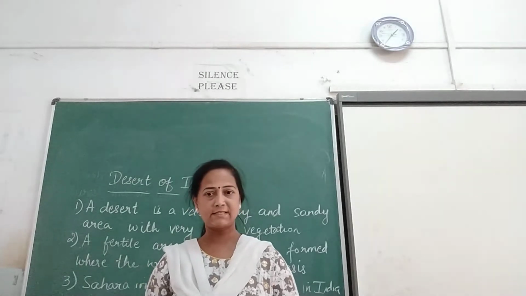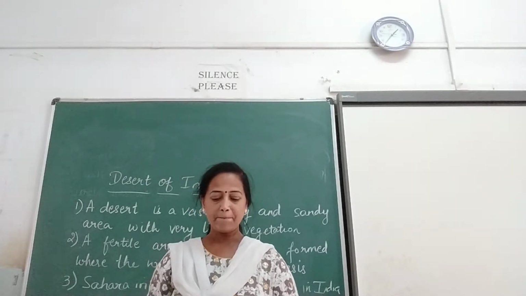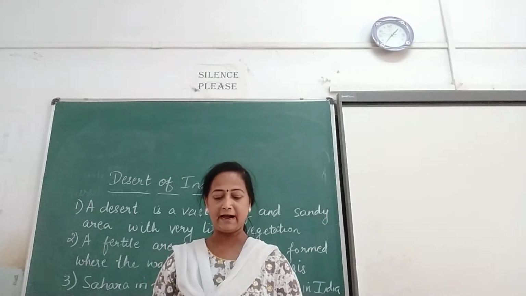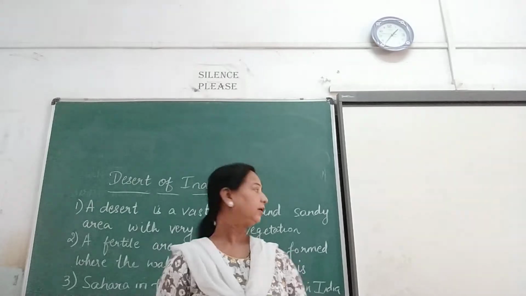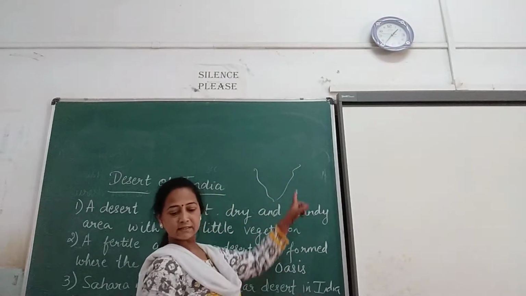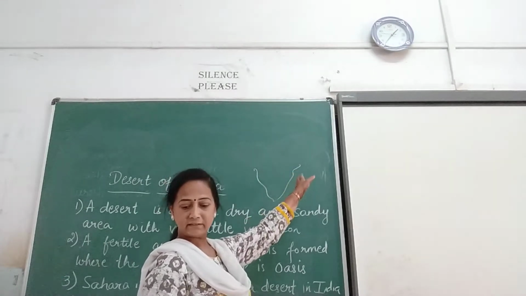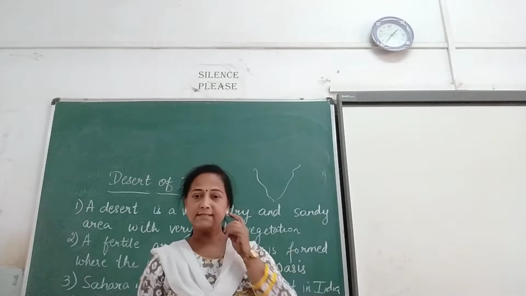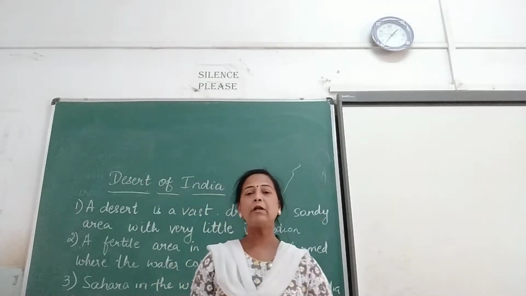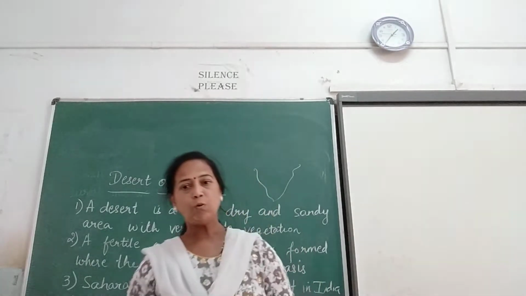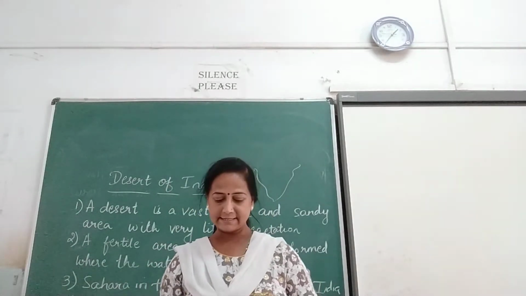Okay, now as you all know, the most named part of the area is called as the Thar Desert in Rajasthan. A part of this desert also extends into Punjab, Haryana and Gujarat states. So, in the map of India, it is in which part? This side here, Punjab, Haryana and Gujarat states. Okay. So now let's move on to the features of a desert.